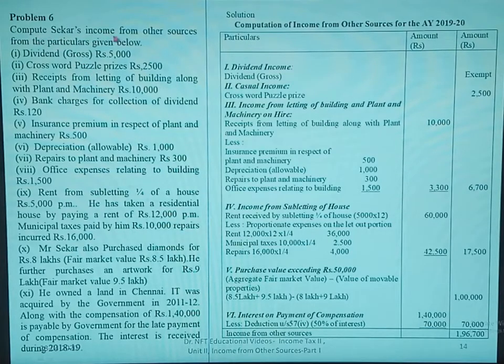Next, problem number 6. Compute Shaker's income from other sources from the particulars given below. Gross dividend is given as 5,000. Crossword puzzle prizes 2,500. Receipt from letting of building along with plant and machinery rupees 10,000. Bank charges for collection of dividend rupees 120.